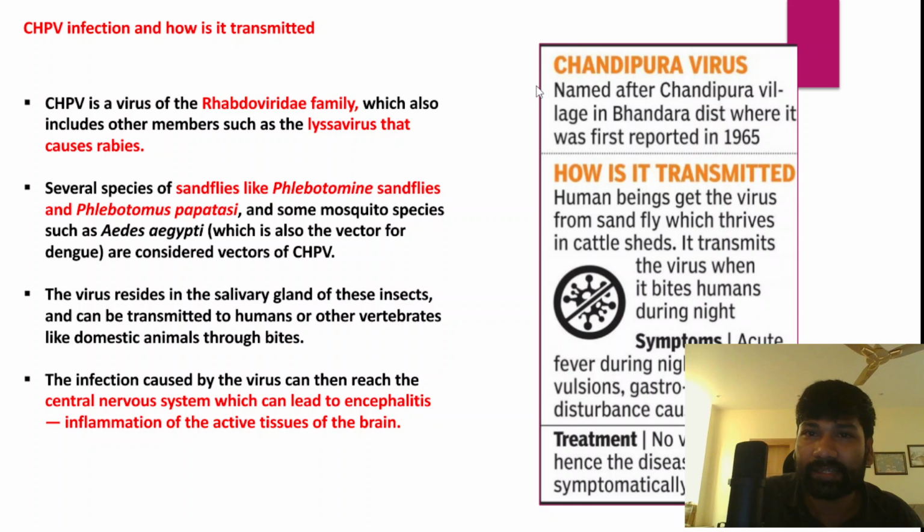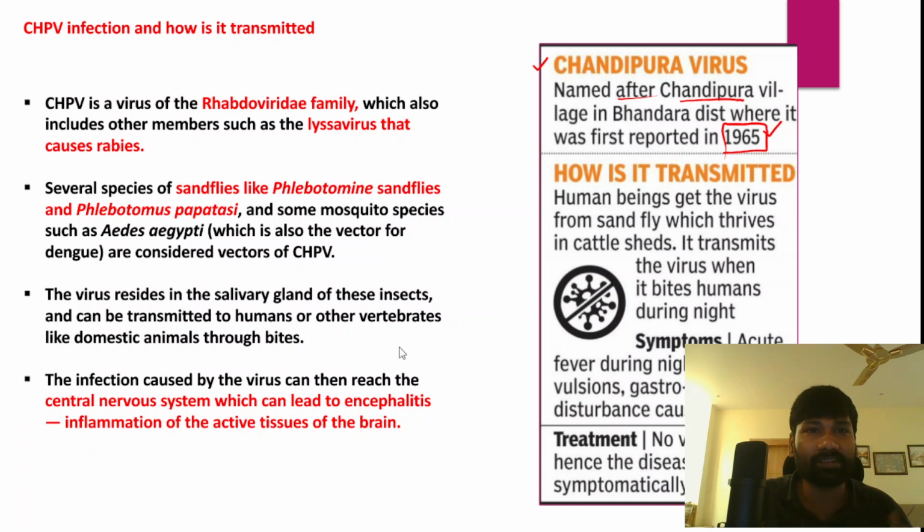Now we will understand what exactly this Chandipura virus is, and then we will go into the details of this virus. The Chandipura virus was named after a village called Chandipura in Bhandara district. That was where it was first reported in 1965. So it was first reported in Bhandara district in Maharashtra, and it was named after the village called Chandipura.